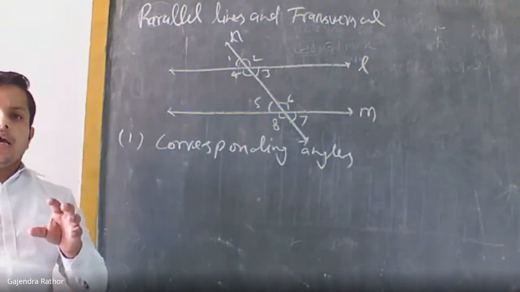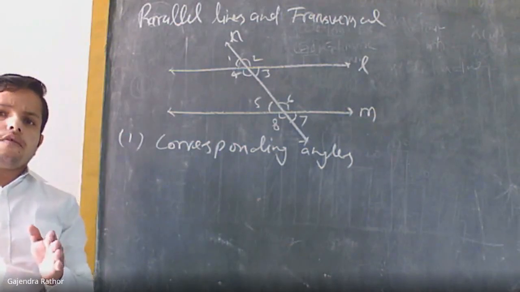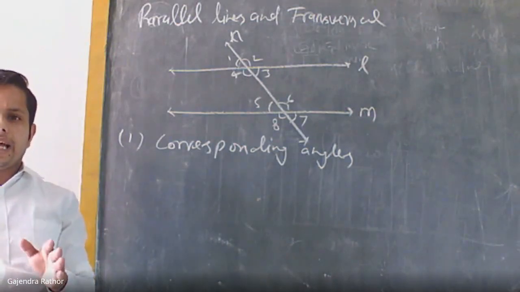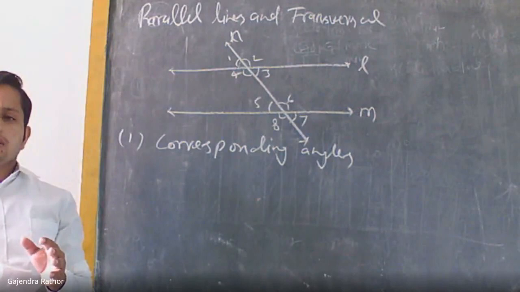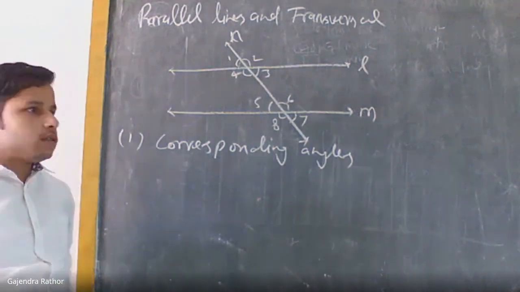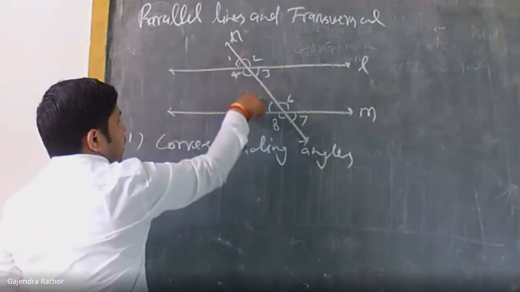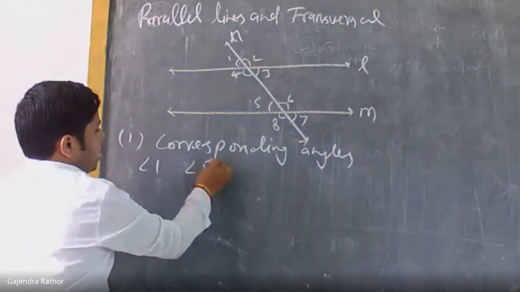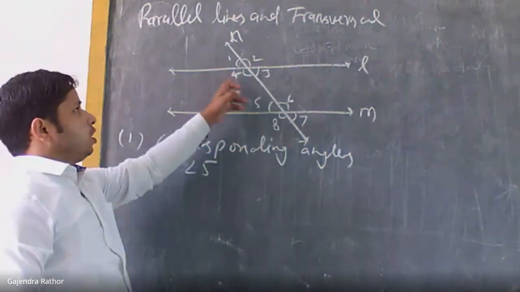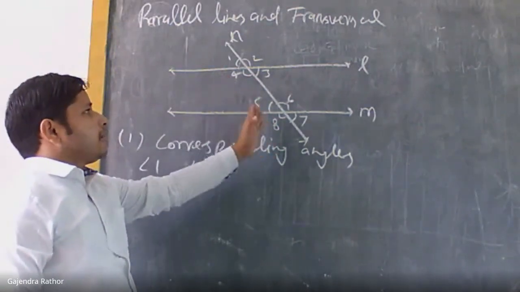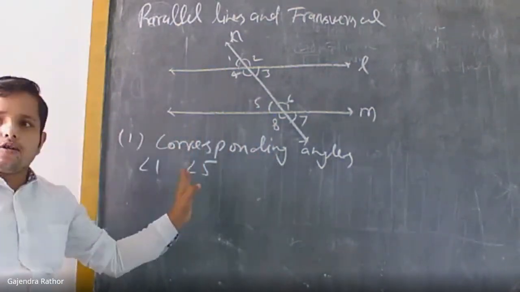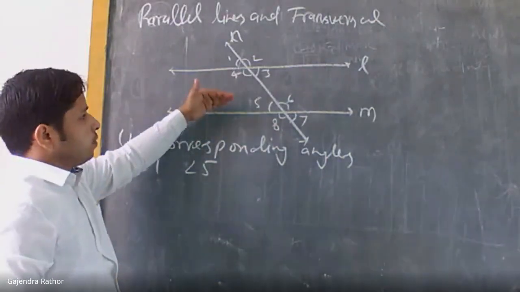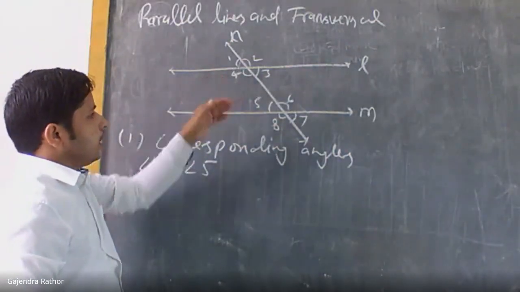If the position of any two angles is the same, these angles are corresponding angles. We can identify angle 1 and angle 5, because both angles are lying on the left side of the transversal and above the line.